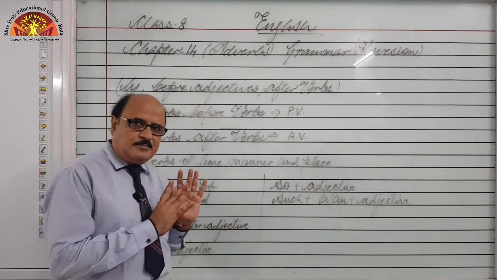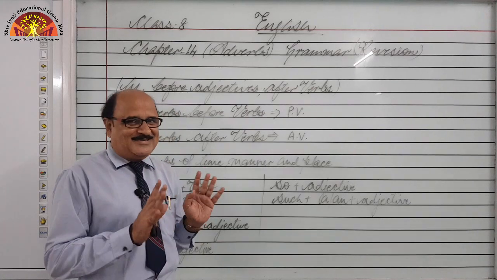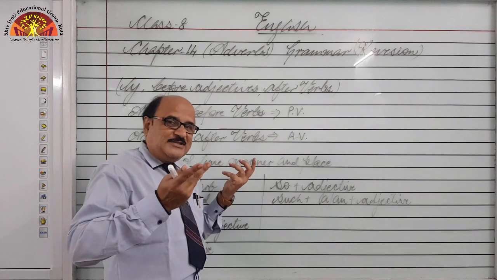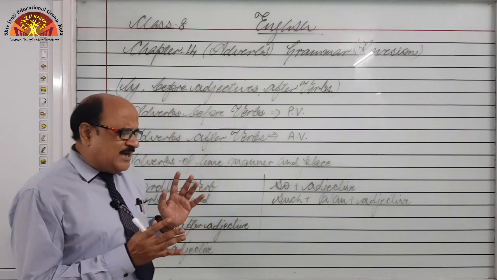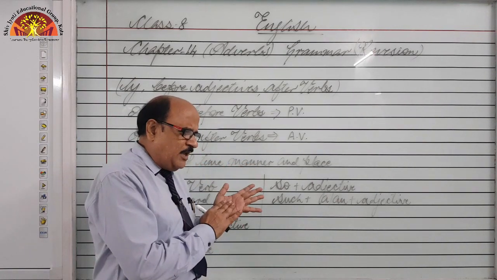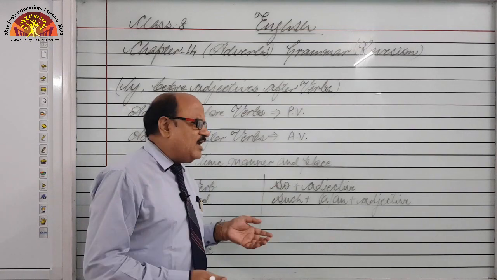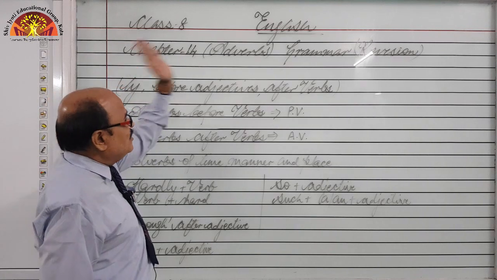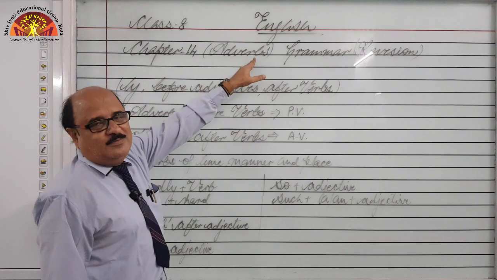Say it properly. Yeah, I am sitting properly, sir. Don't worry, I am not giving you an instruction, I am just giving an example. When we tell someone to do something in a different way, we are modifying the verb. That is adverb. Nobody might have taught you what is adverb.